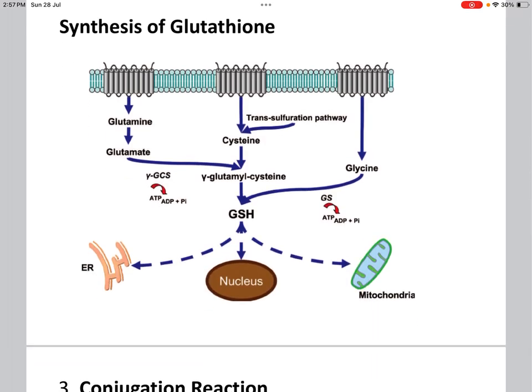Here you can see the synthesis of glutathione. First, gamma glutamyl cysteine is synthesized from L-glutamate and cysteine via the enzyme gamma glutamyl cysteine synthetase. This reaction is the rate limiting step in glutathione synthesis. Second, glycine is added to the C-terminal of gamma glutamyl cysteine via the enzyme glutathione synthetase.